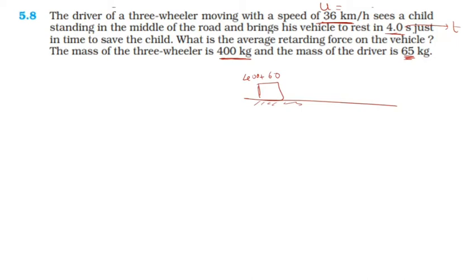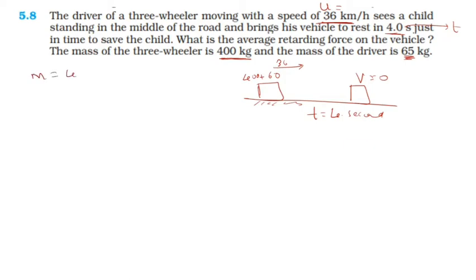Initially it was moving with 36 kilometer per hour, and when he saw the child, he stopped it. Somehow it stopped after the time of 4 seconds, and v is equal to 0 because it stops. If so, what is the value of the retarding force? Because the force is stopping that vehicle, here the acceleration is a retarding acceleration. Okay, write the given terms.